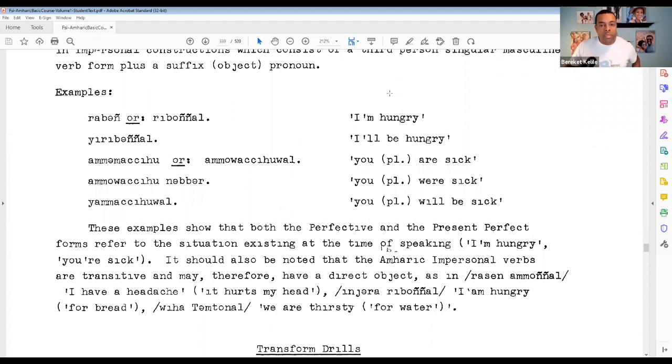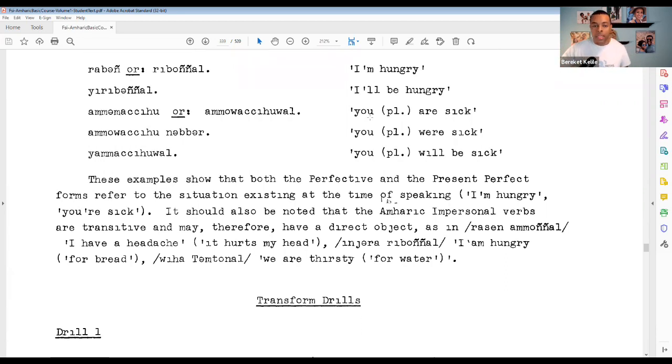So to give you a look at a couple more examples, as it shows here, rabin or rabonyal, I'm hungry. Yarabinyal, I'll be hungry. Amamachu or amoachual, you plural, you all are sick. Amoachu napar, you all were sick. Yamachual, you all will be sick. And what this shows is you see perfective and present perfect forms being used, and the situation exists at the time of the speaking. I'm hungry, you're sick.